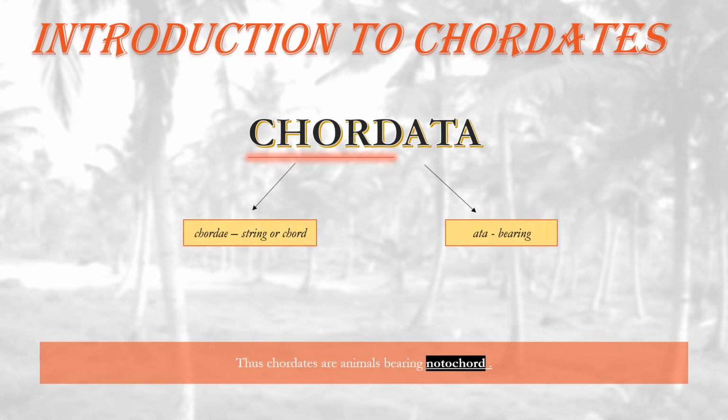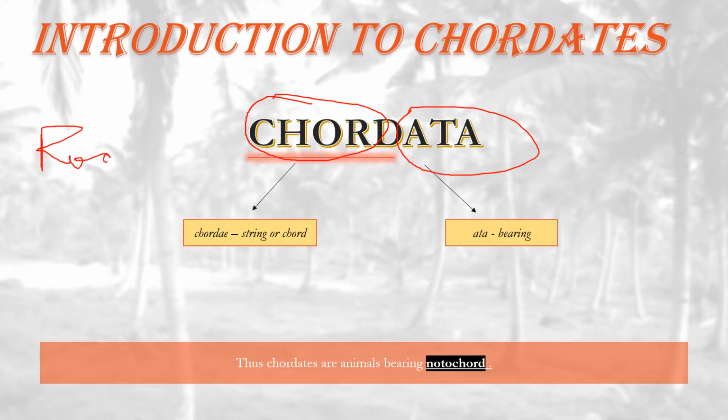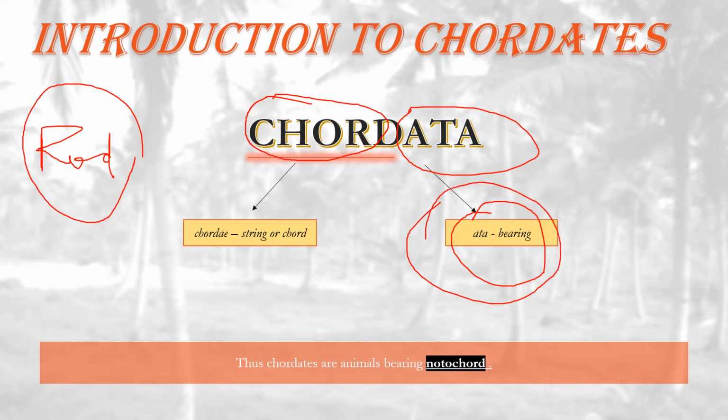Introduction to chordates. If we talk about the word Chordata, if we break it, there is a word chord and ata. Chord means rod-like structure that is stiff and hard, and ata means bearing. Those animals which bear these stiff, hard, rod-like structures or cord-like structures are called chordates.